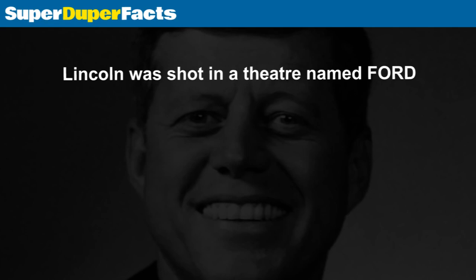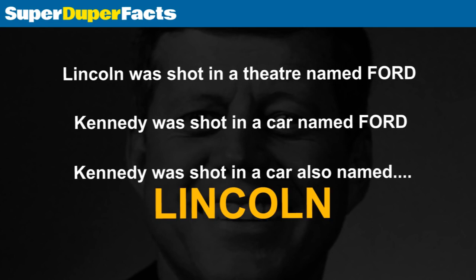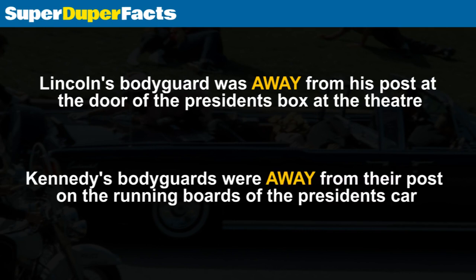Lincoln was shot in a theater named Ford. Kennedy was shot in a car named Ford. Kennedy was shot in a car also named Lincoln. Lincoln's bodyguard was away from his post at the door of the president's box at the theater. Kennedy's bodyguards were away from their post on the running boards of the president's car.